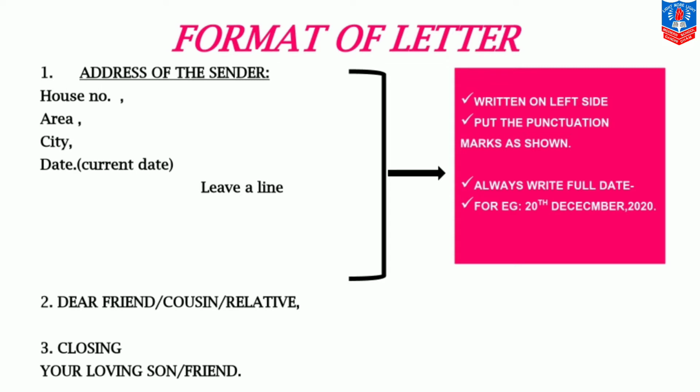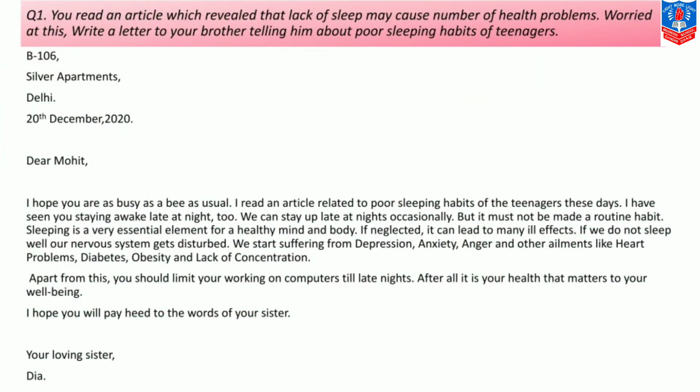Then last, after writing the body of the letter, that is, the matter of the letter, at last you will conclude the letter by writing the closing. You will write your loving son, friend, XYZ, any relation you have with the receiver of the letter. Okay. Now let's begin with the first informal letter.